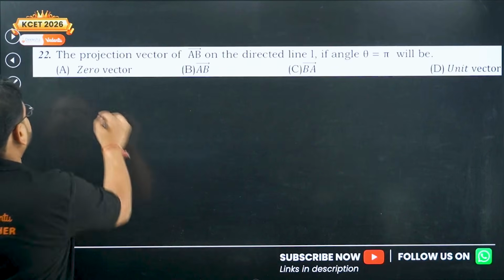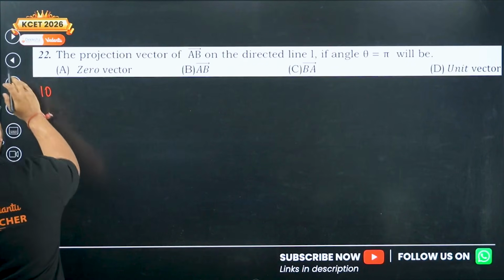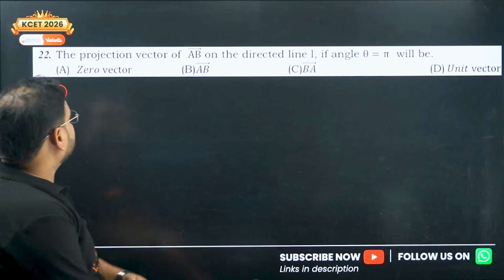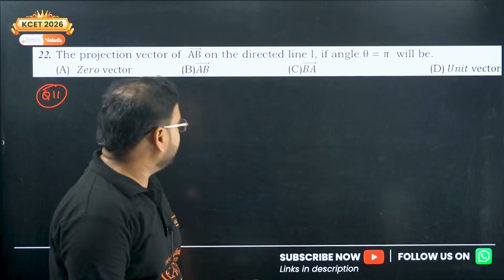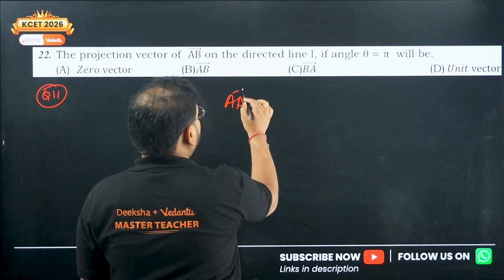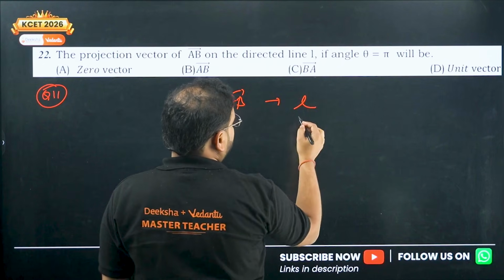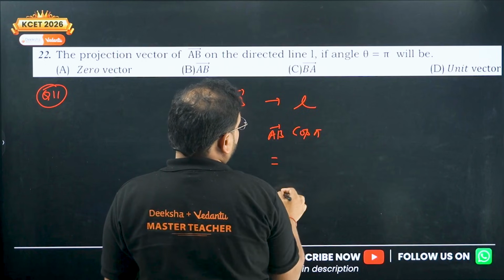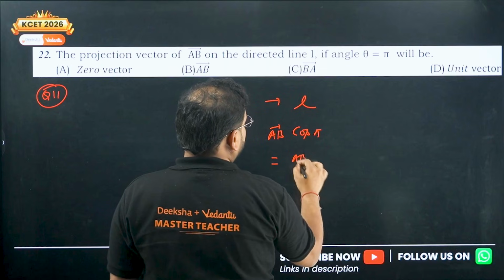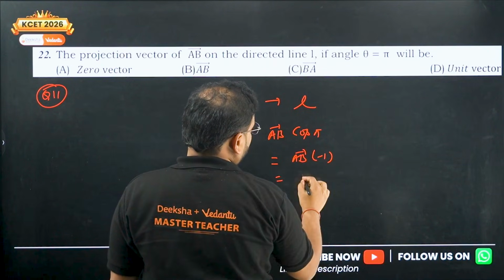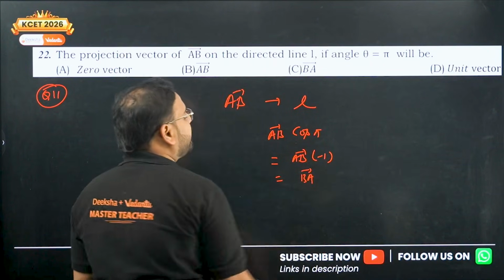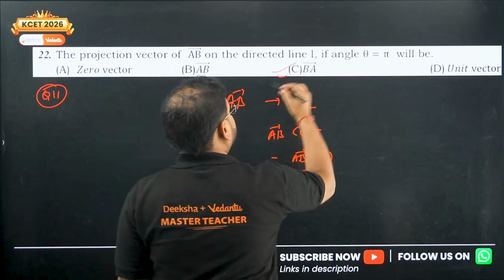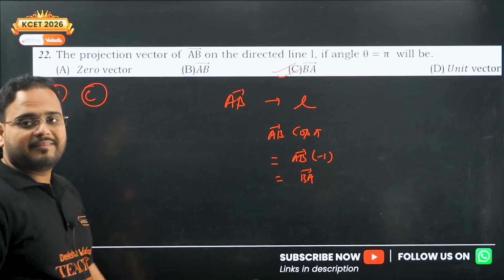Next, question number 11. The projection of vector AB on the directed line L. So projection of AB on the line L, angle is theta. So I'll have what? AB cos pi only. It will become AB into minus 1. So there will be what? BA. Correct now? If you have minus AB, it will become simply BA. So answer will be option C. 11th one is option C.